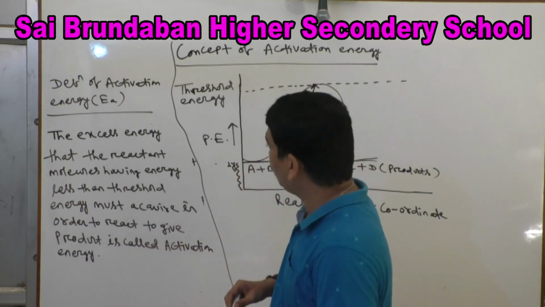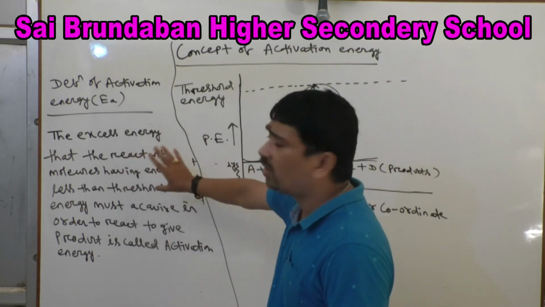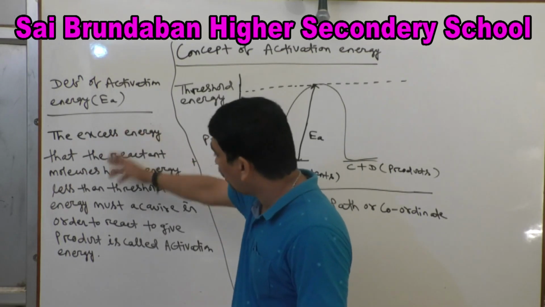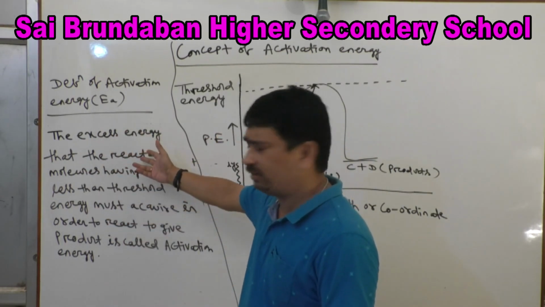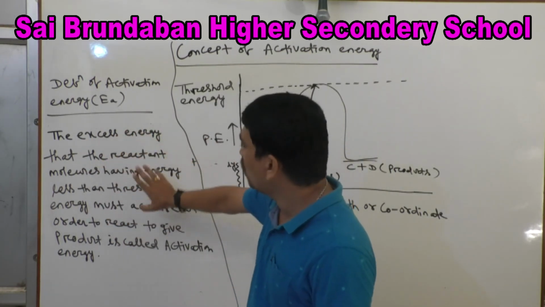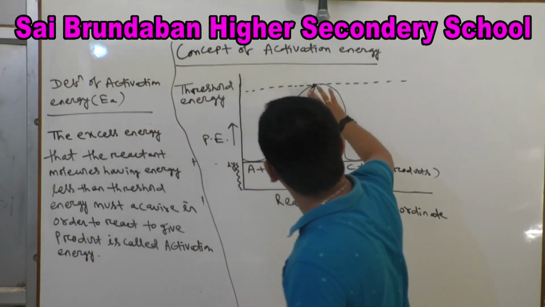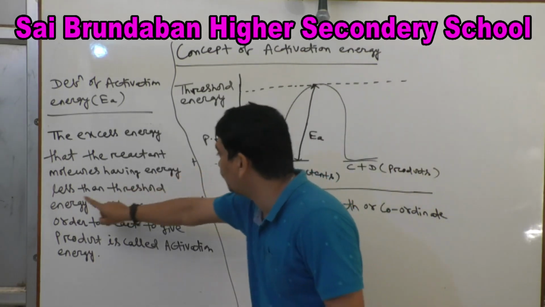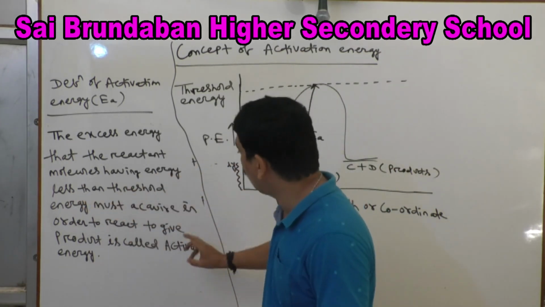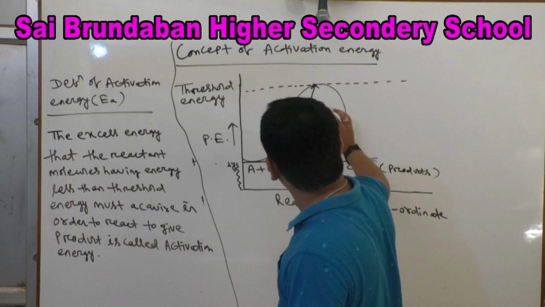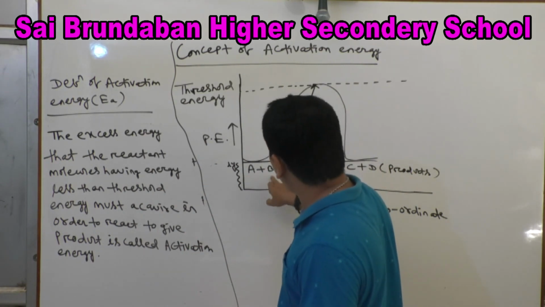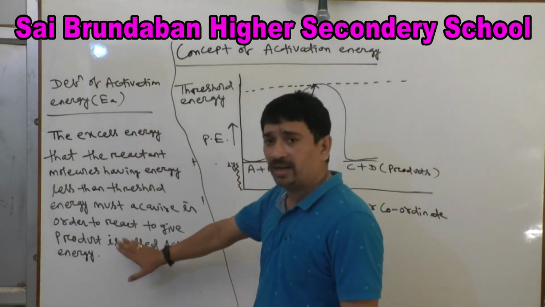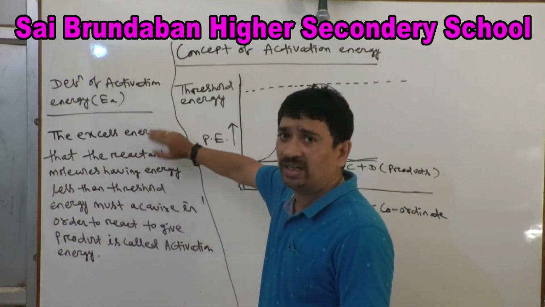This is another definition. Between these two definitions, you will write only one. Plus 2 students will write the first definition or the second definition, whichever you like. You may write only one, not two. So the excess energy, this extra energy, is the energy that the reactant molecule having energy less than threshold energy must acquire so that it will react to give the product. That is called activation energy. This is all about the definition of activation energy.